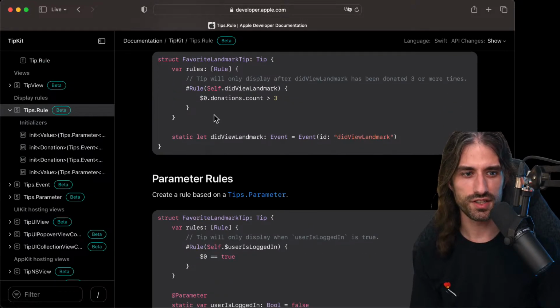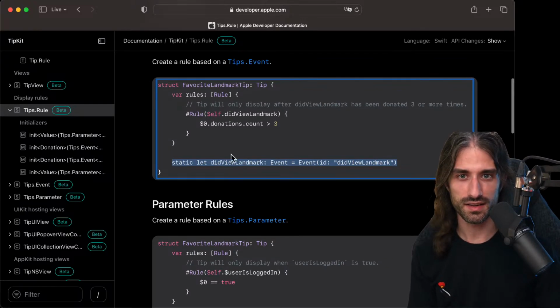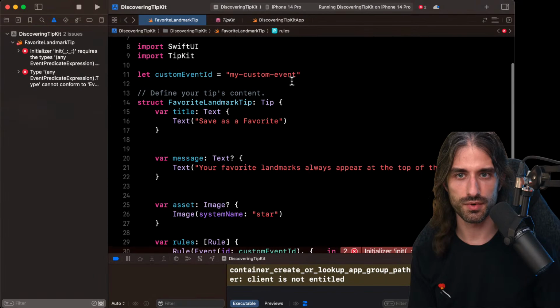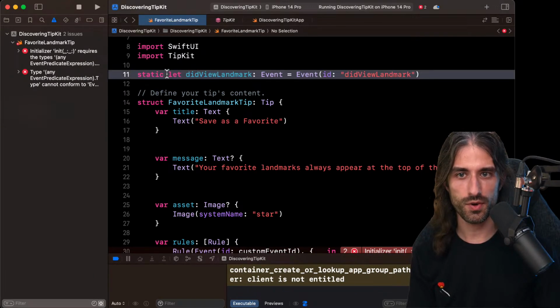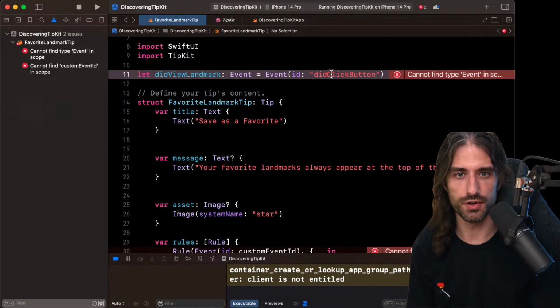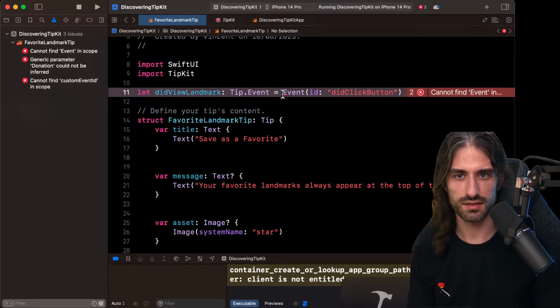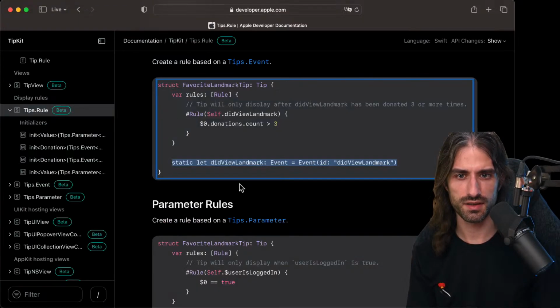Oh, look at that. We've got it. Okay, we've got a code example. Yeah, this one is hard to figure out if you don't have an example. So it seems that I was doing kind of good with my constant, except that it's going to be did click button for my event. Okay, so at least that makes sense. No, it's not happy. Cannot find event in scope. Maybe I need to do tip.event and something like that. Okay, at least here it's happy. All right.